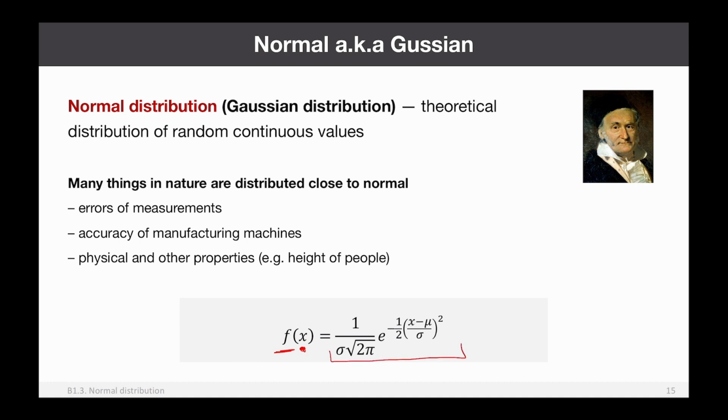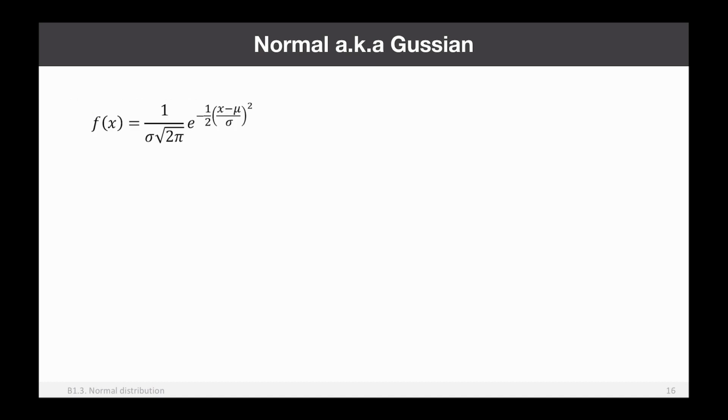But if you look at this, you will find out that, for example, this is 2 pi, it's constant, right? e is constant, right? 2 is constant. Then you will find out that actually, besides x, you also have 2 parameters of this function, which are sigma and mu. So density depends on 3 things. It depends on 2 parameters, which are mu and sigma, and it depends on the particular value, of course. Right? So let's discuss this function in detail.